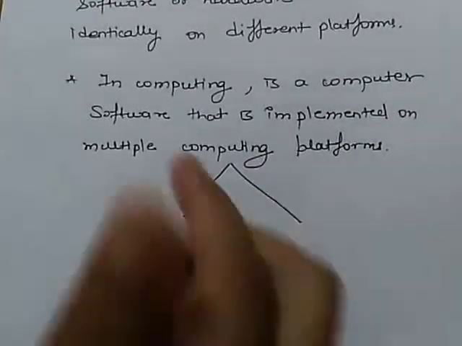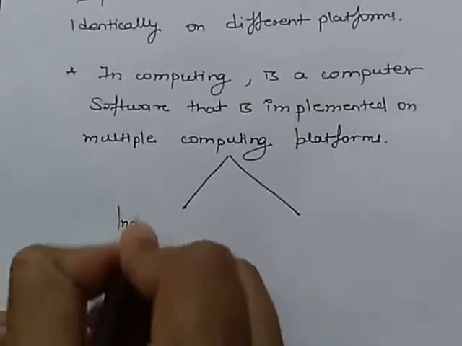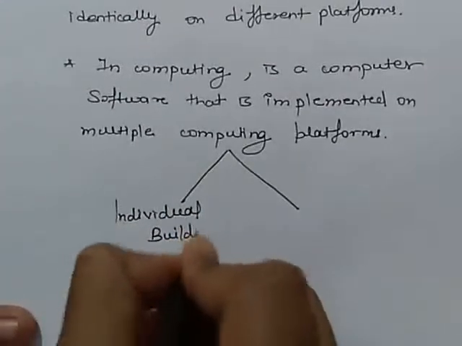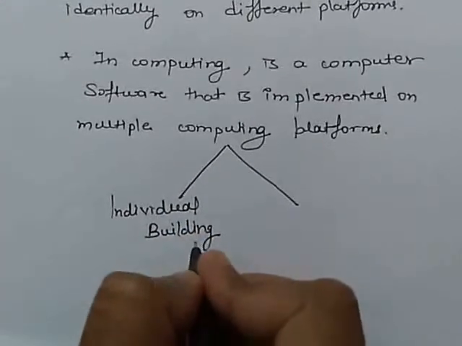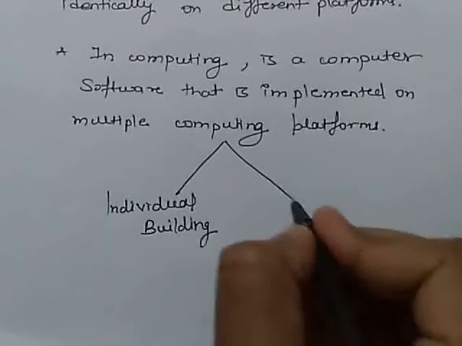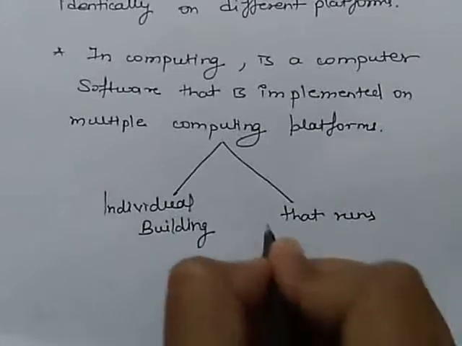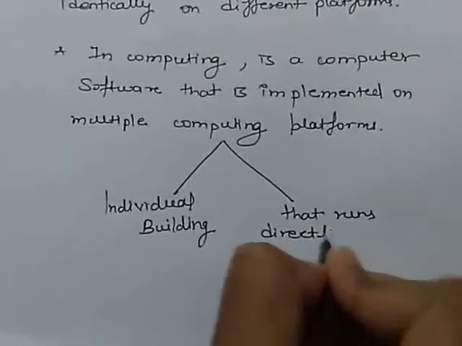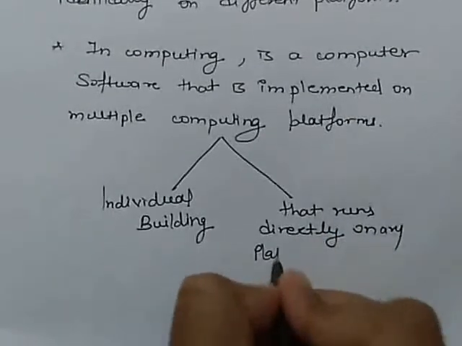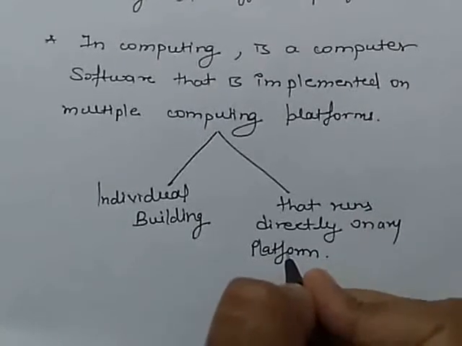Number one, those that require individual building or compilation for each platform, and the other, we can say, runs directly on any platform without special preparations.